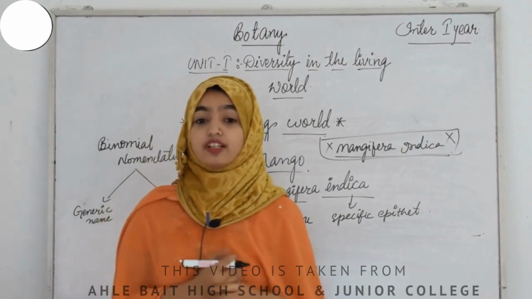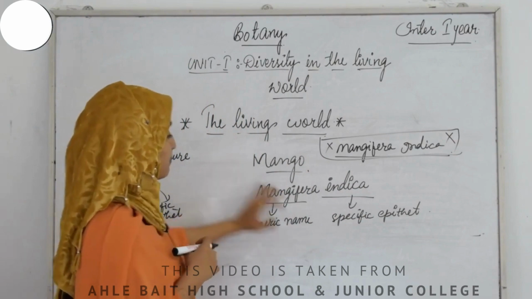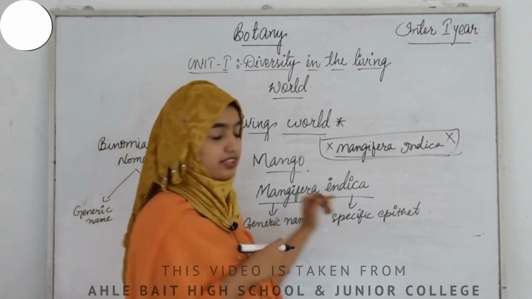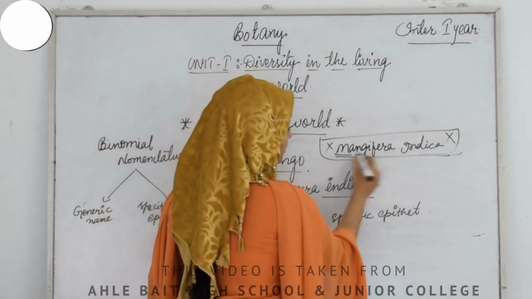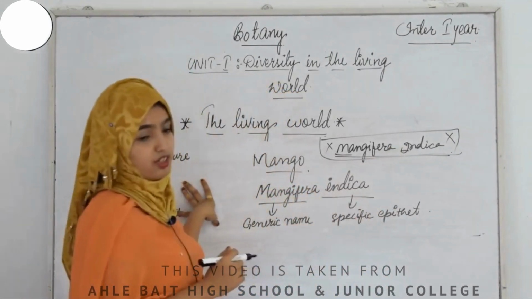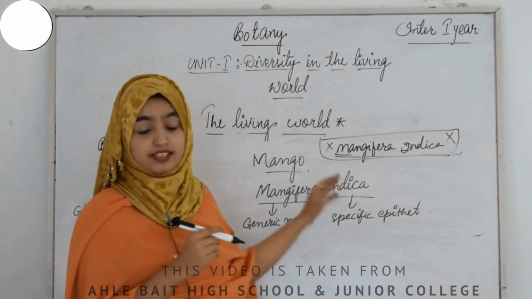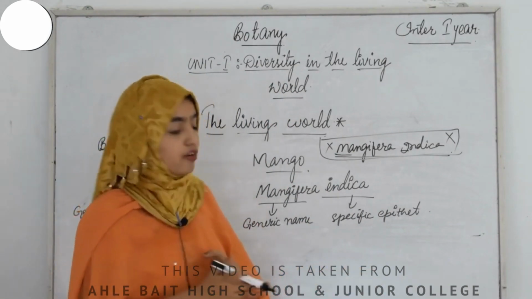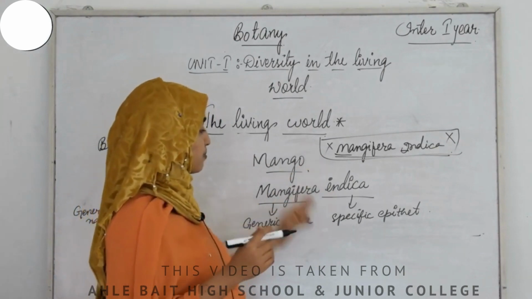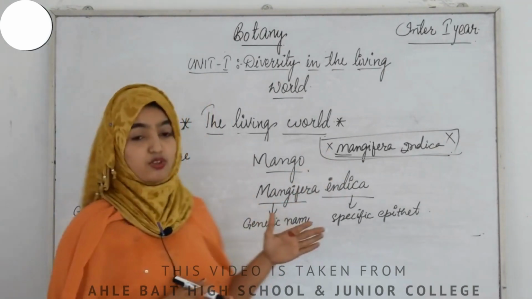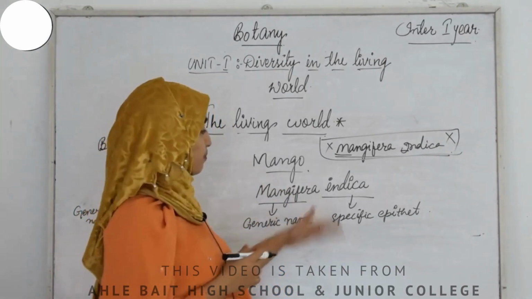The first word, denoting the genus, starts with a capital letter. You can see it clearly, and the specific epithet will always begin with a small letter. I hope you are getting the clear idea. Here I have written both words in capital form. That is completely wrong, but here I have used a small letter at the beginning of the specific epithet. This is the way you name an organism: start the generic name with a capital letter, start the specific epithet with a small letter, and print it in italics, or when handwritten underline the two words separately.